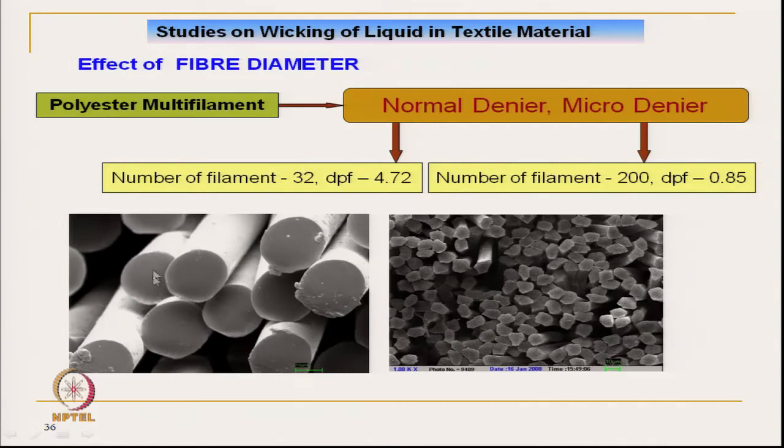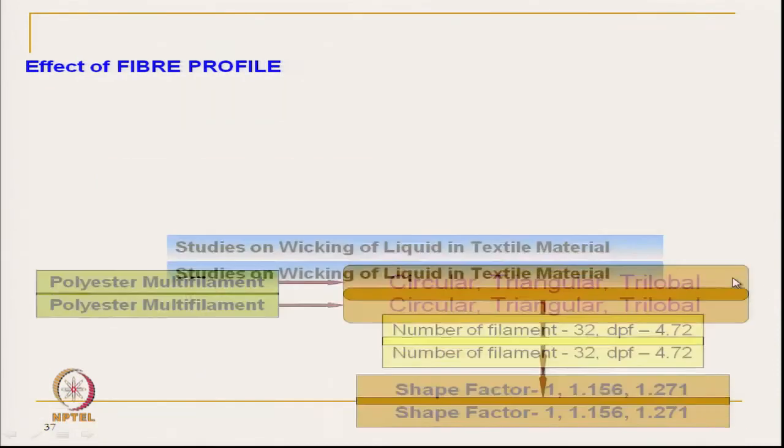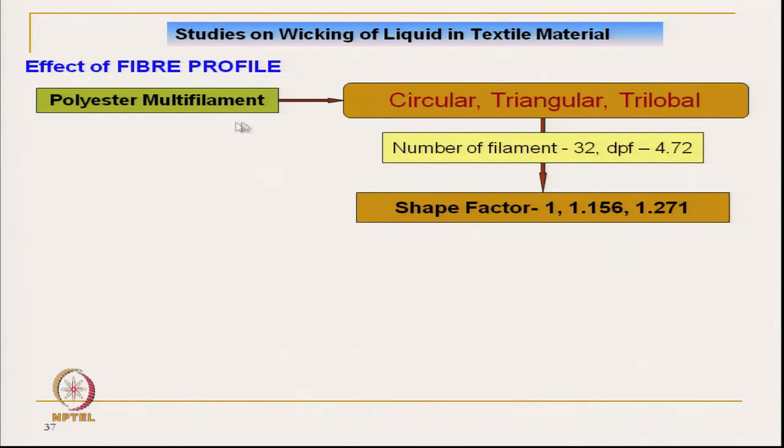This is the normal circular polyester of 4.72 denier, and this is a circular micro denier polyester. And the polyester multifilament circular, triangular and trilobal have the specification of 32 filaments, 4.72 denier per filament.